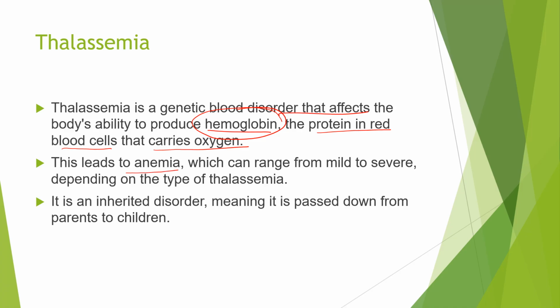It leads to anemia, which can range from mild to severe depending on the type of thalassemia. Right, so it is an inherited disorder, meaning it is passed down from the parents to children. So all of a sudden you can't have thalassemia. It is a genetic disorder. It will be passed on from the parents to the children.